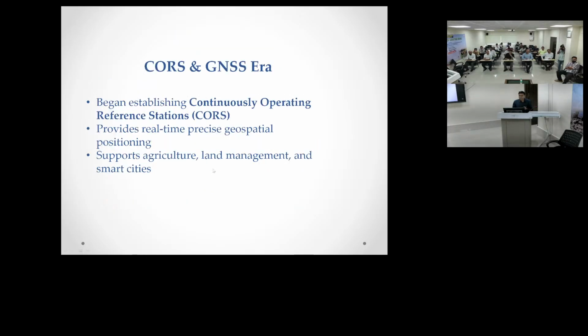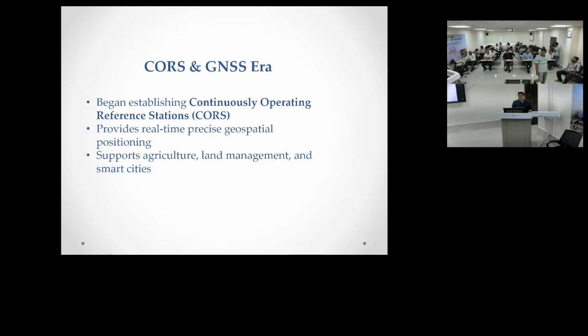Okay, so now in this time we got CORS. Now we are working in the CORS and GNSS era. This is the era where CORS comes into being. We have established CORS throughout India, more than 1,000 CORS. Out of these, it is mentioned somewhere in this PPT, in Assam we have 35 CORS stations established.